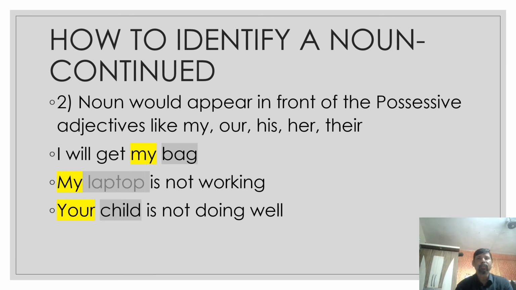Second method, nouns would appear in front of the possessive adjectives. What are possessive adjectives? Examples of possessive adjectives are my, our, his, her, their. For example, I'll get my bag. My is a possessive adjective. So after my comes bag. So bag is a noun. My laptop is not working. After my comes laptop. So laptop is a noun. Your child is not doing well. After your comes child. So child is a noun.